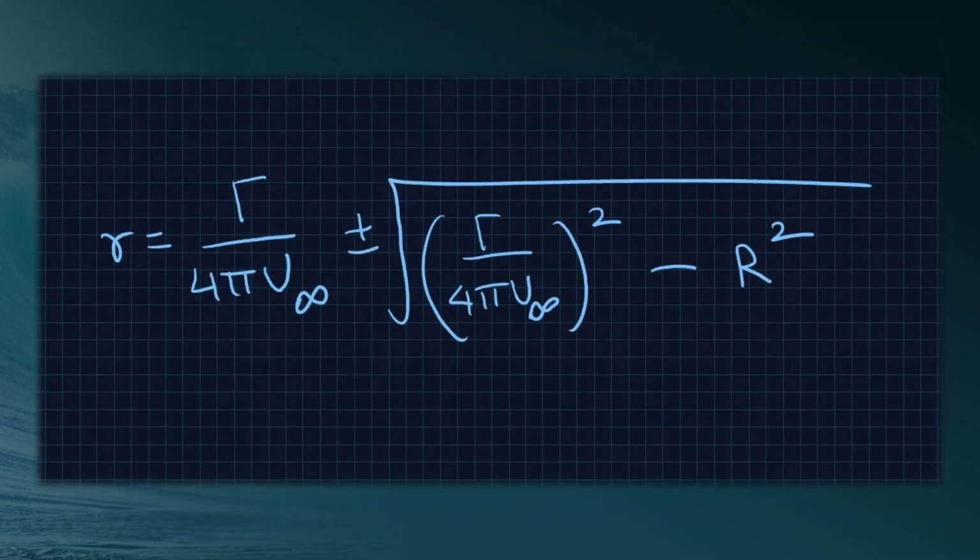Now solving for r, we have small r is equal to gamma by 4 pi V infinity plus or minus square root of gamma by 4 pi V infinity squared minus R square. Hence, for gamma by 4 pi V infinity R greater than 1, there are two stagnation points.